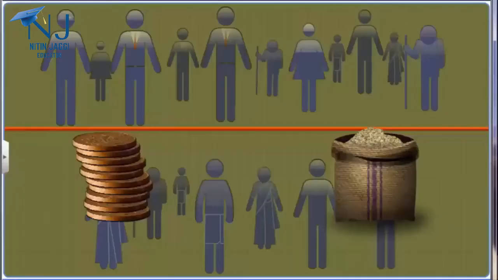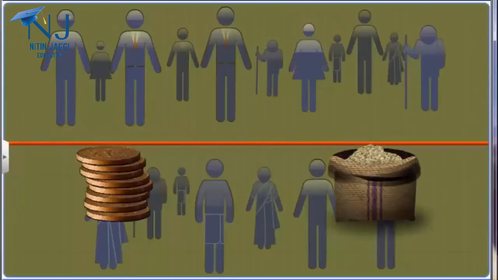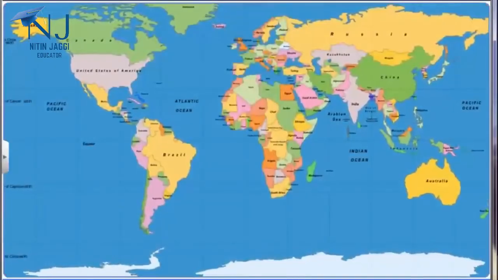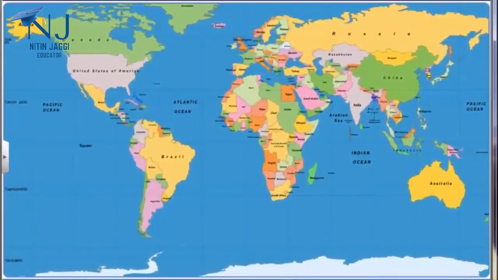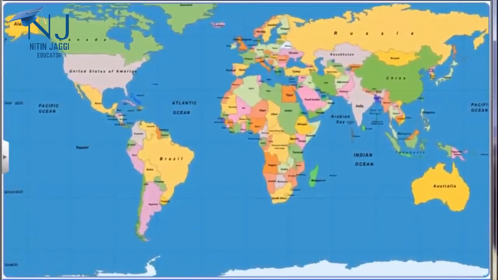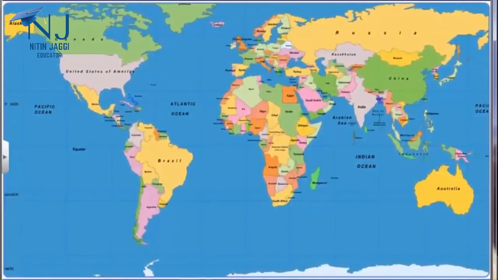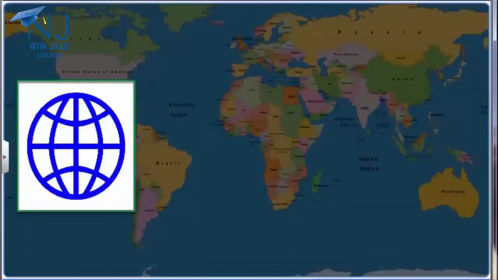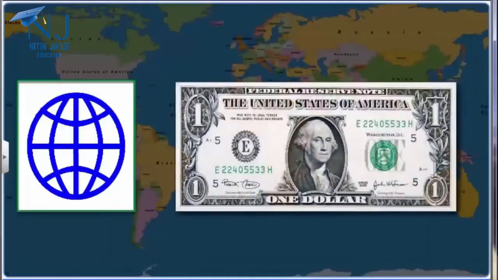The poverty line is revised periodically to accommodate rising prices and the changing requirements of people. This work is done through nationwide surveys conducted by the National Sample Survey Organization. Poverty line income is different in different countries. However, to draw comparisons between nations, the World Bank uses the standard poverty line income of $1 per person per day in all the developing countries.